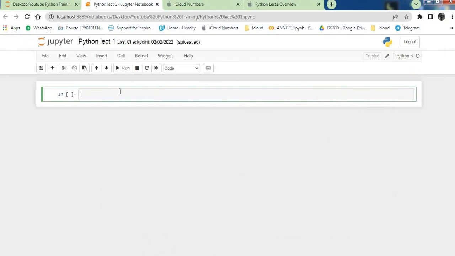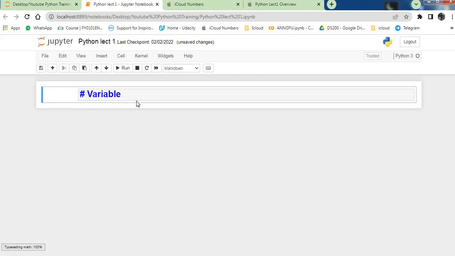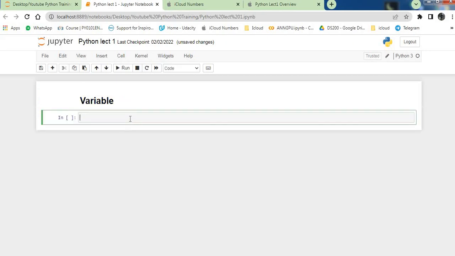First I can give the headings. So what was our first topic? Our first topic was variable. So yes, this is variable. This is the heading of variable. I will write here a is equals to root 2. Okay, first.